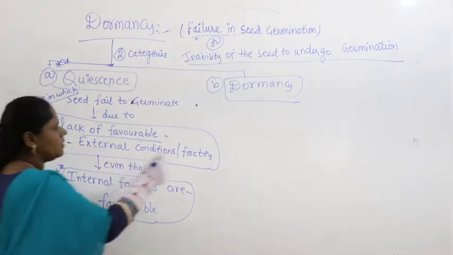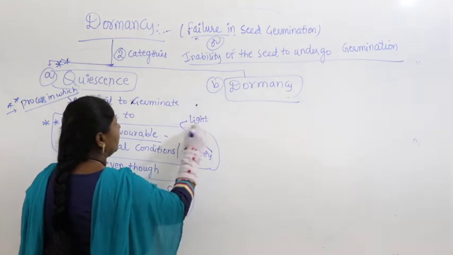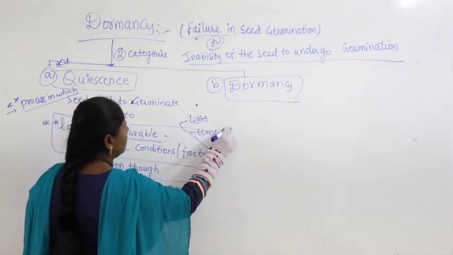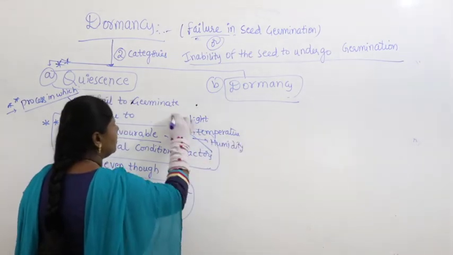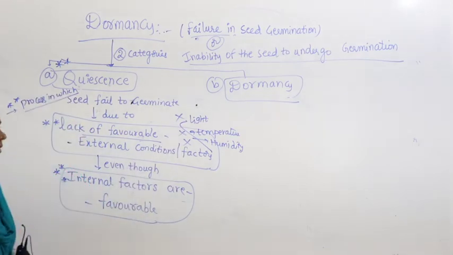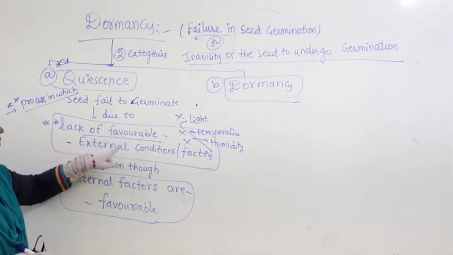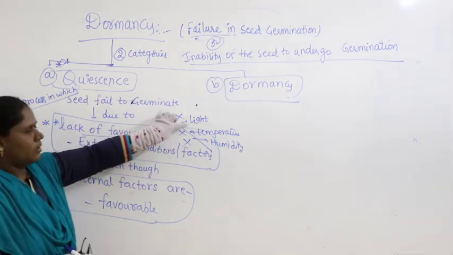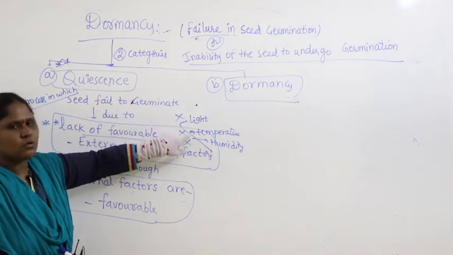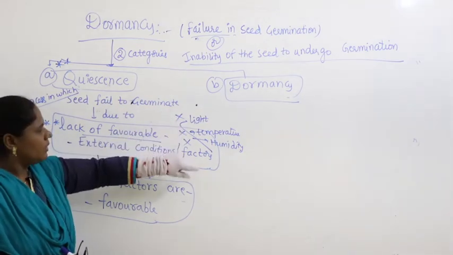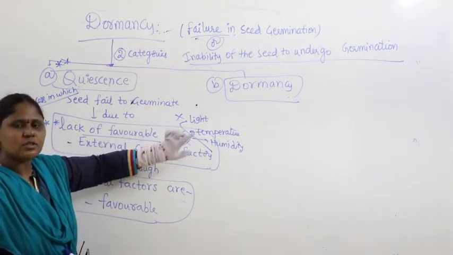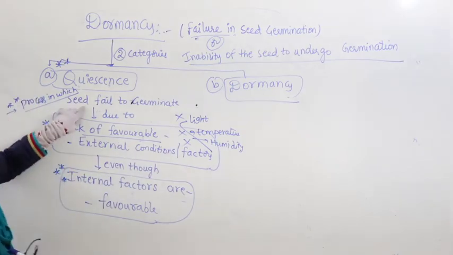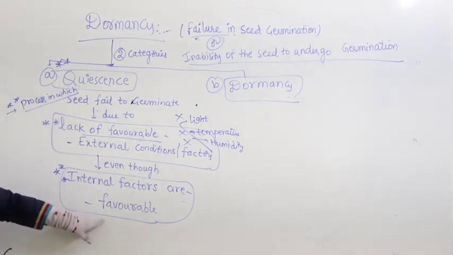What are external factors here? What note you can take? Light, temperature, moisture, pressure, humidity. These all are called external factors. These all are not favorable. So here what do we say? There is a lack of favorable external conditions. No sufficient light, maybe there is no accurate optimum temperature, maybe there is no sufficient humidity. Because external conditions are not favorable, seed fails to germinate even though internal conditions are favorable.